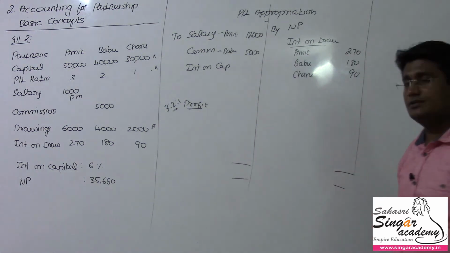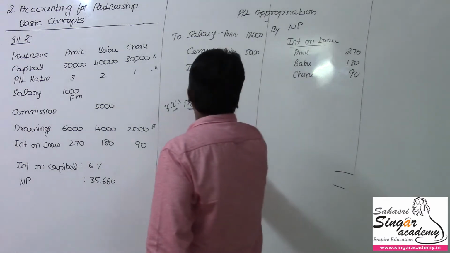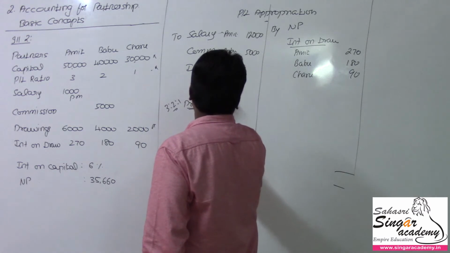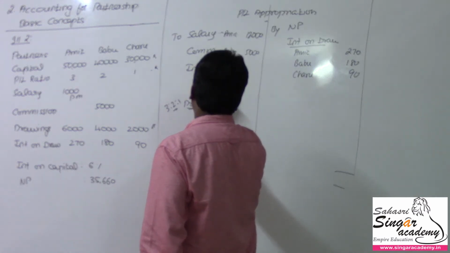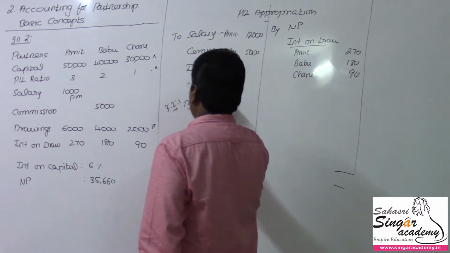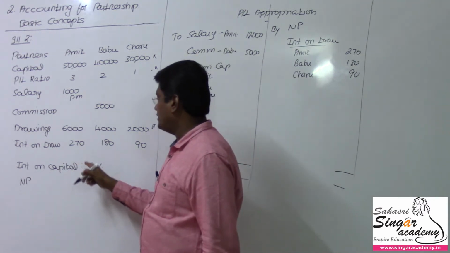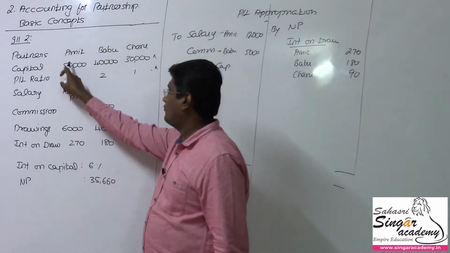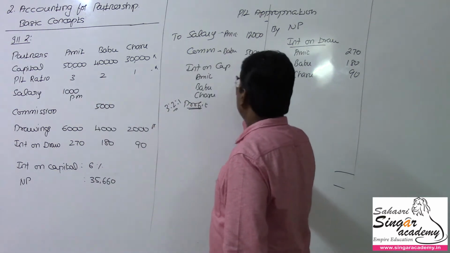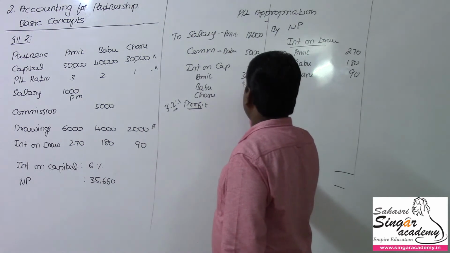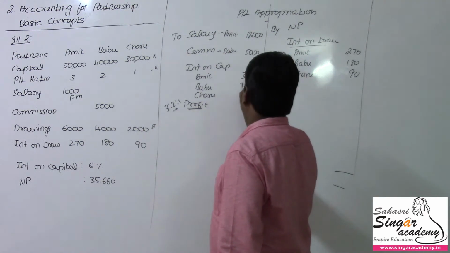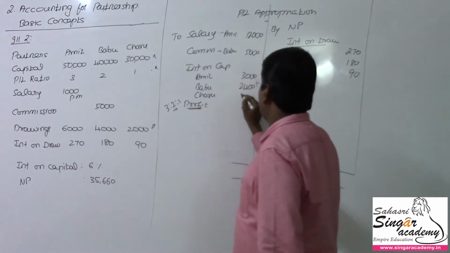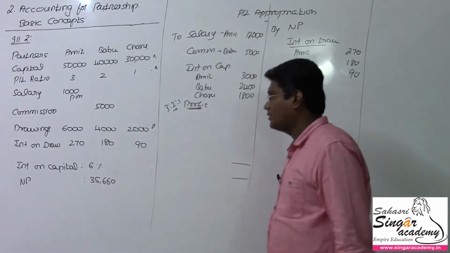And of course we have the interest on capital too. For these partners 6% will be payable to them. So 50,000 into 6%, 3,000 for Amit, 2,400 for Babu, 1,800 for Charu. We got all these values.